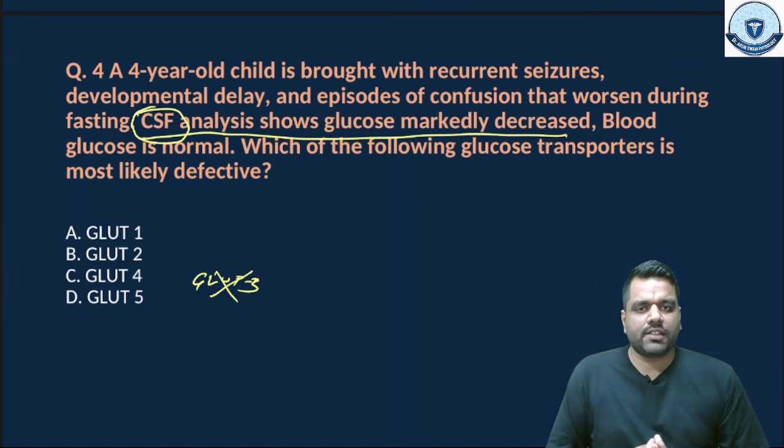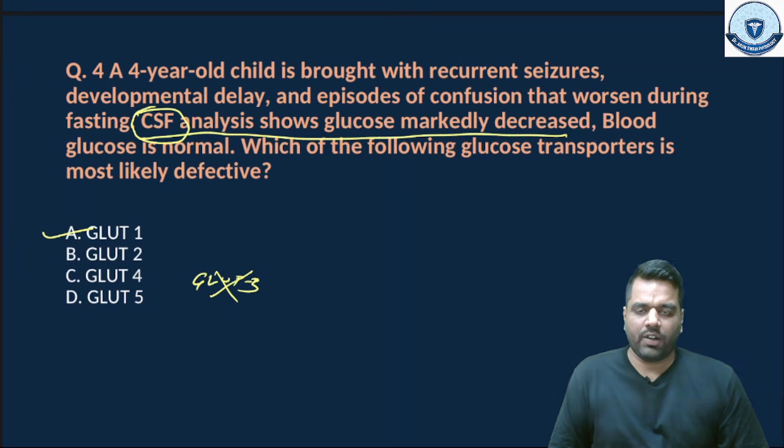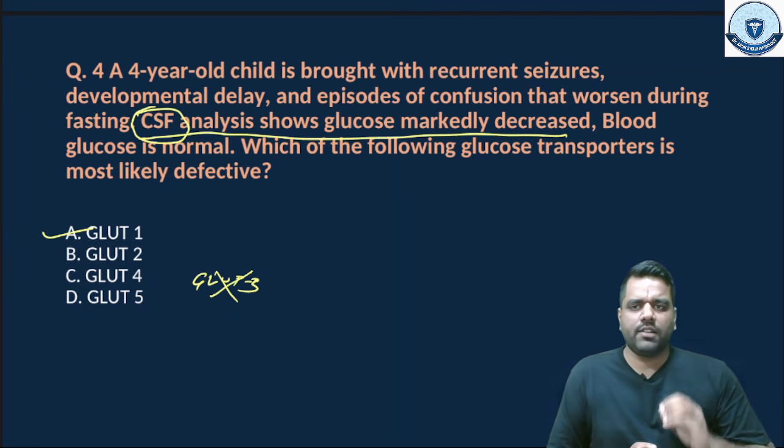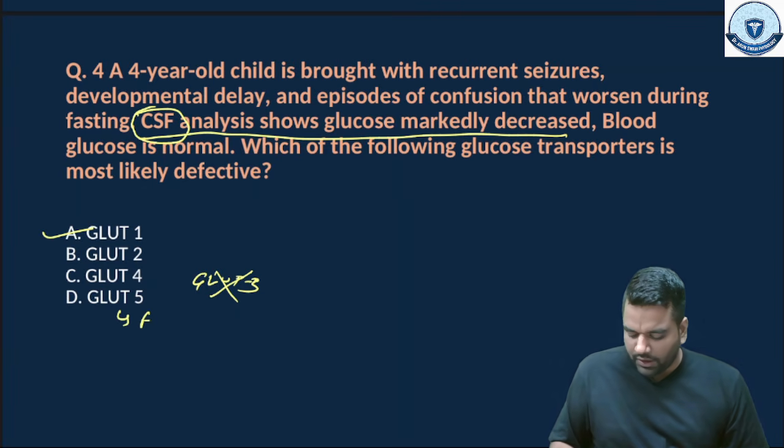If the question is asked in the same way, the right answer of this question is GLUT1, okay? GLUT1. Even if GLUT3 was given, the right answer will be GLUT1, okay? Because GLUT5 is for the fructose.